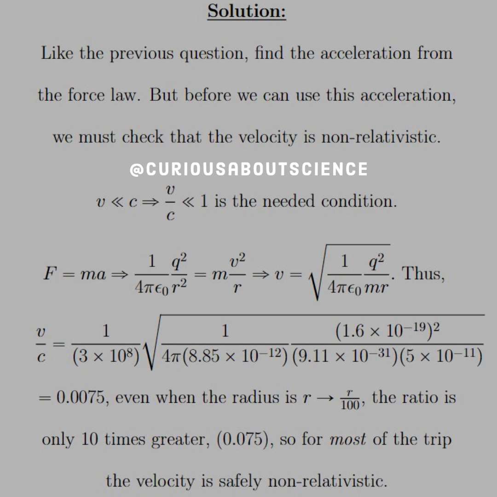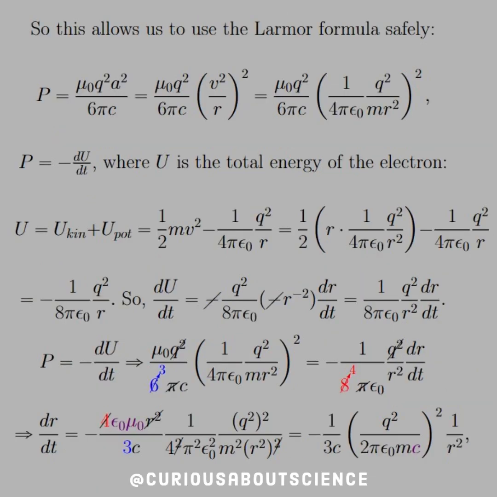Again, we're assuming this because we're told that it should be radiating towards the nucleus. So if that's the case, the radius gets smaller. If the radius gets smaller, we normally speed up, but we don't speed up enough to consider relativistic mechanics. All right, so with this, we can use the Larmor formula safely. So P is equal to mu naught q squared a squared over 6 pi c. Plug in the a squared that we found.